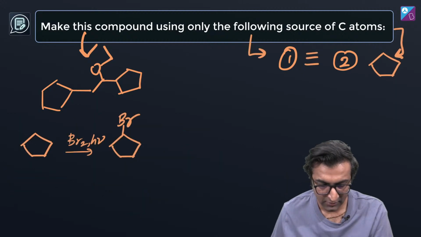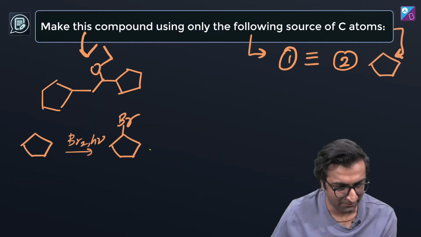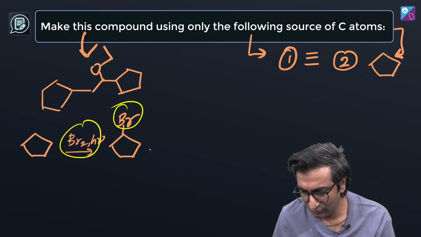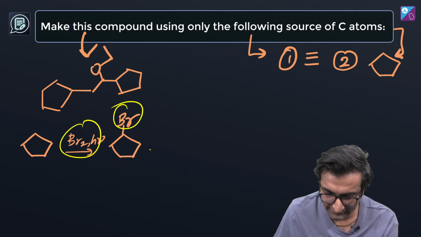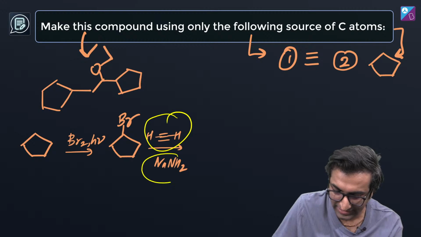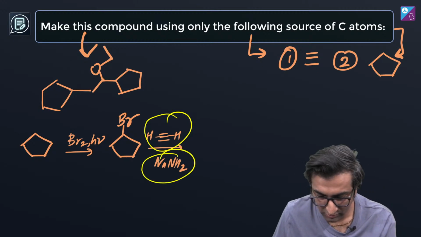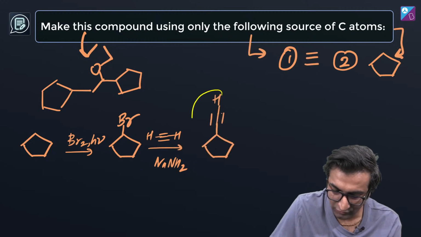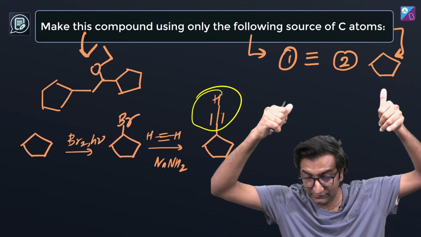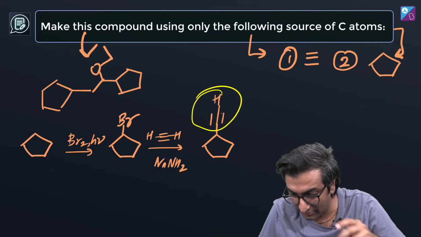Let's do this. So, okay, पहला step. Light, Br2 में you get this. Then to this I can add my good friend ethyne with NaNH2. What this is going to do is it's going to add this ethyl group right over here. Are we good so far? Is this okay? This is chill, right? This is not complicated at all.